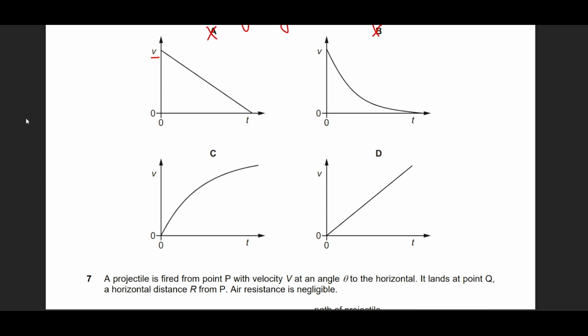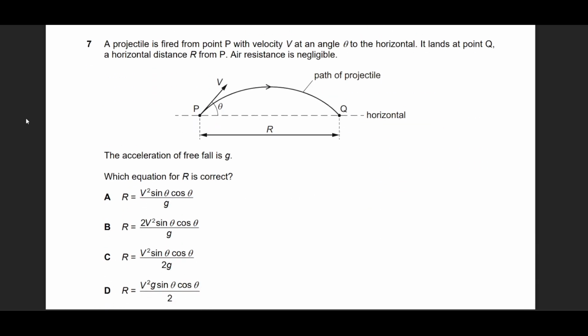Second point, the speed is going to increase without the presence of air resistance. So it's going to increase constantly with a constant gradient. This would have been the case if drag was present: the velocity would become constant after some time. But the answer for this question will be option D, because drag is absent.